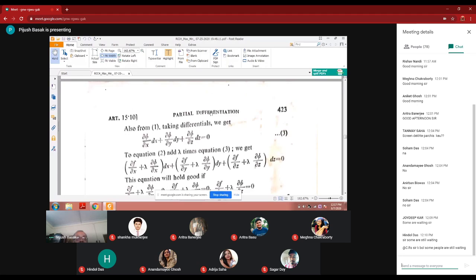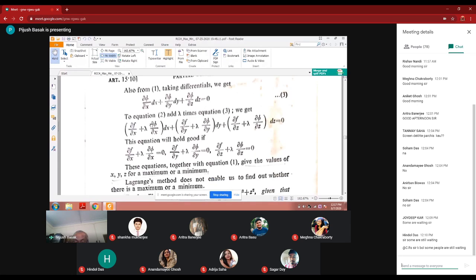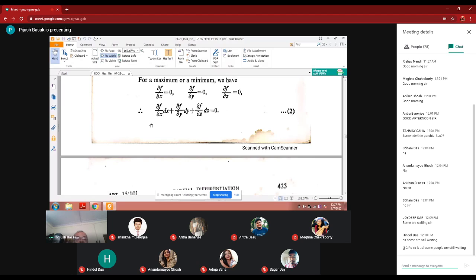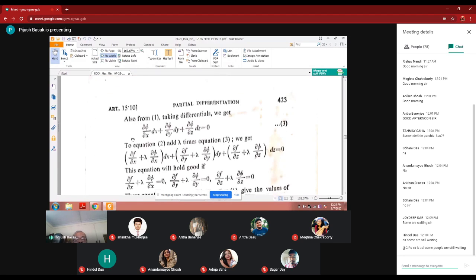So from equation 1, taking the differential, we get del phi del x into dx plus del phi del y into dy plus del phi del z into dz is equal to 0. The equations 2 and 3 we can write in this form. Equation 2 has del f del x into dx as the first term, and here lambda times equation 3.